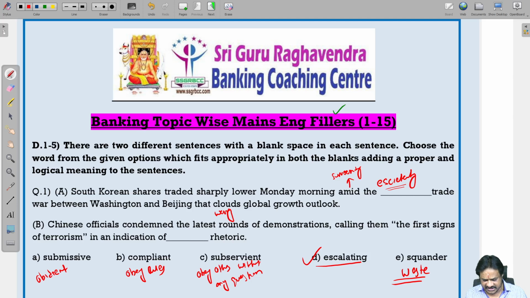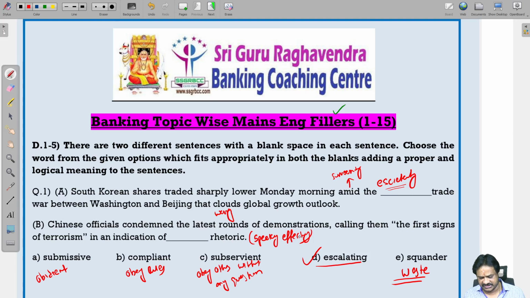Chinese officials condemn the latest rounds of demonstrations, calling them the first signs of terrorism, is an indication of escalating rhetoric. Rhetoric means speaking effectively. So here Chinese officials condemn the latest rounds of demonstrations or protests.